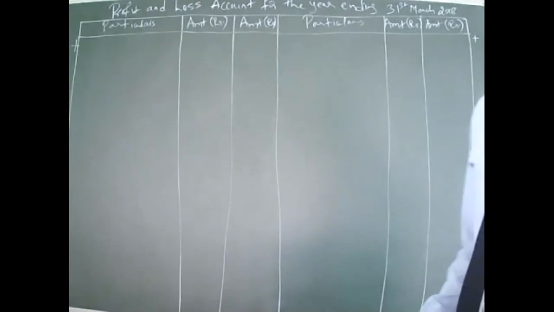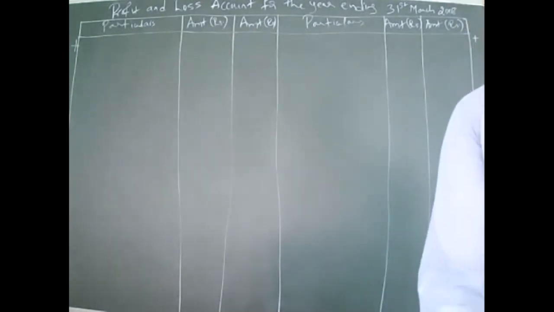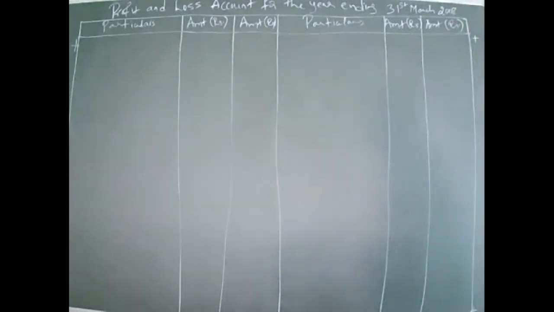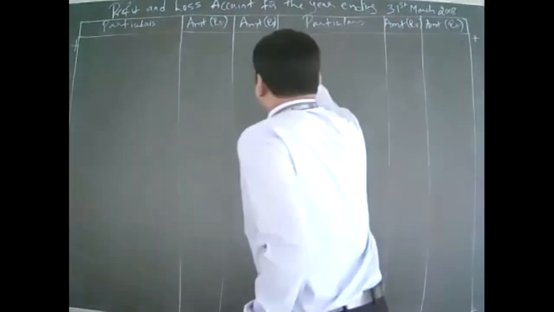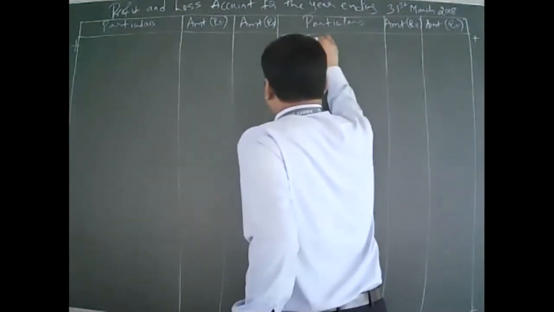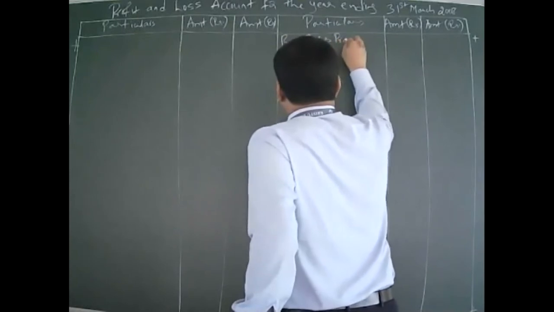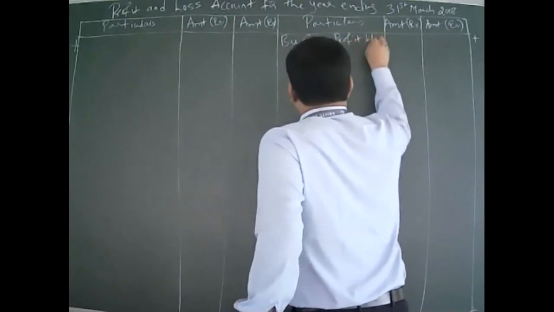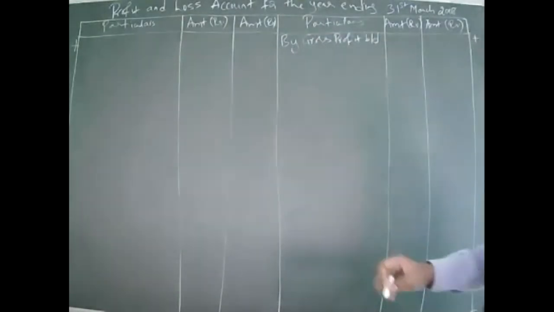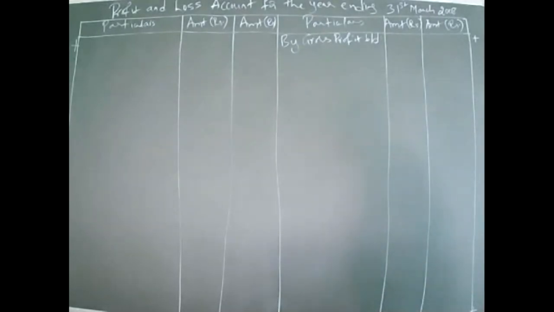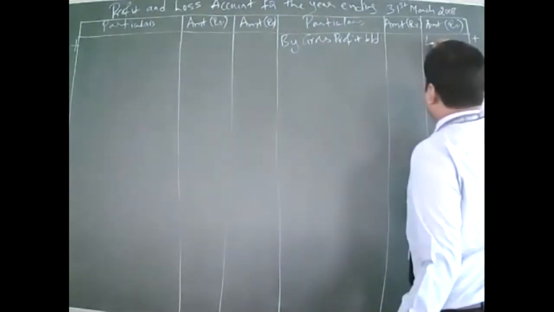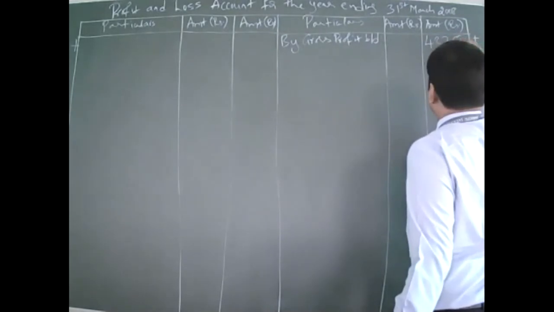Yes, sir. So gross profit, how much did you get? First you bring down the gross profit. By gross profit brought down, how much? 4,32,500.